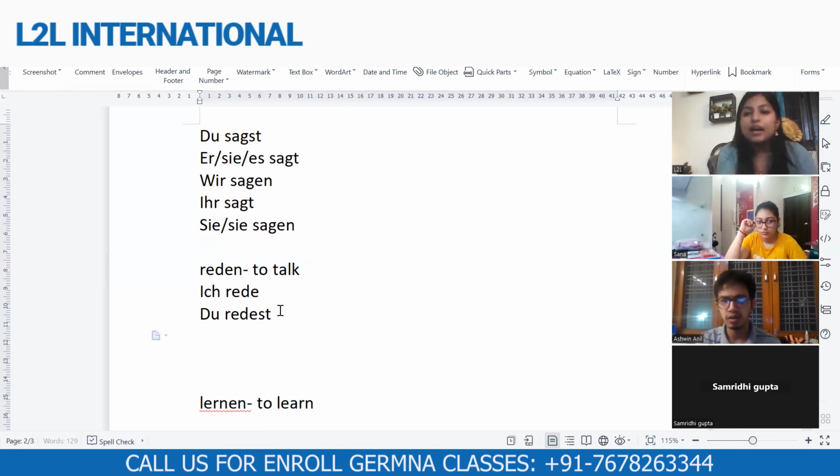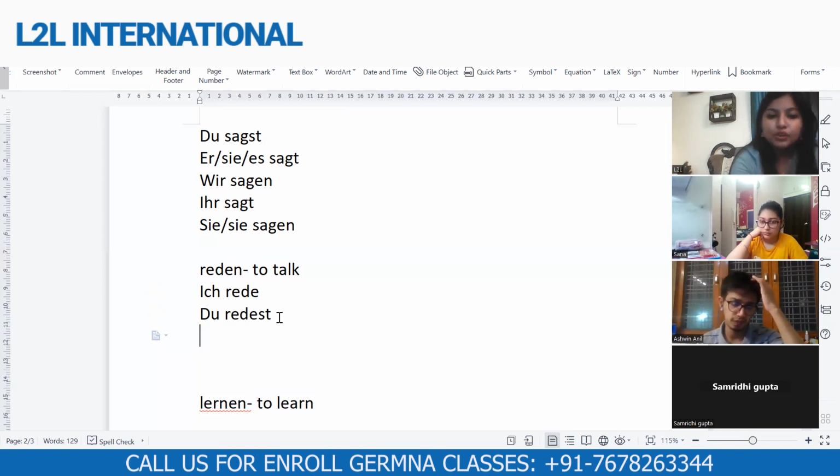Sagen and reden are not exactly the same thing. Sagen is to say, reden is to talk. For example, when you're talking with your friends, that is reden. But saying is basically to tell something to somebody, and talking means a gossip sort of thing. So that's the difference. So ich rede, du redest.